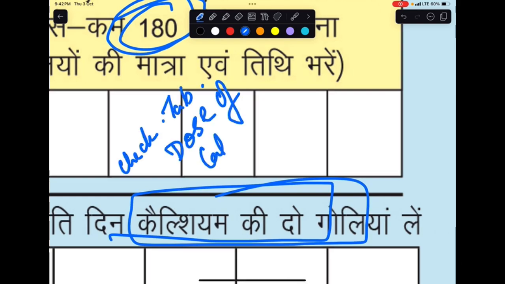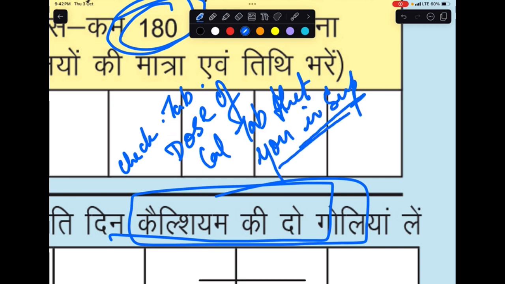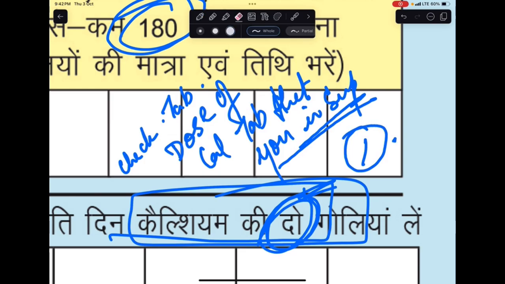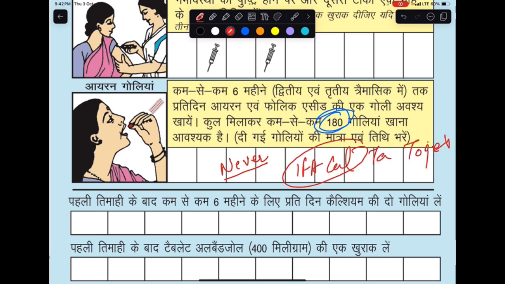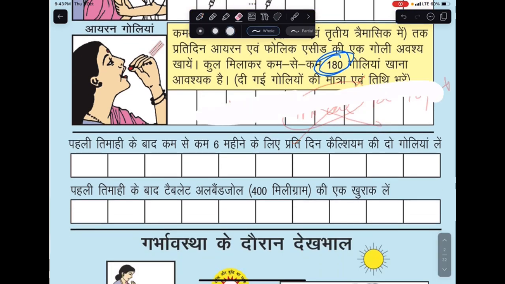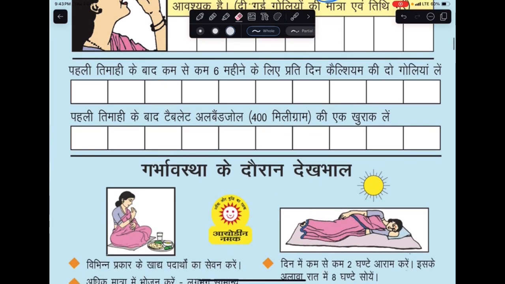What's the dose of calcium tablets that you have in your supply? Okay, so if the single tablet has a dose which is equivalent to 2 tablets, you give just 1 tablet. But if you have half the dose of tablet, then you have to give 2 tablets to the female. All right. Then the most important thing: never take iron and calcium tablets together. You must be very precautious about this. All right. So this is something we have done.